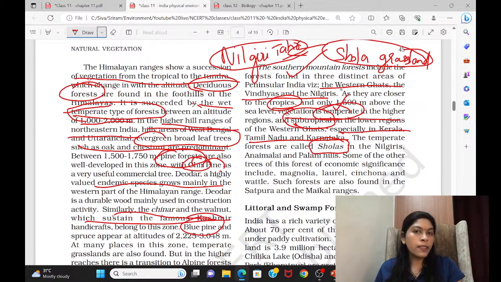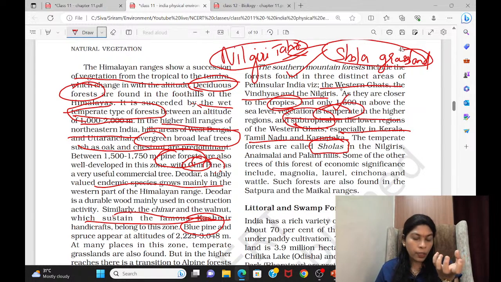In the northern side, we have three to four species. Takin is there, serow is there. Like that, we have three to four species. Even ibex is there. But this is the one and only mountain ungulate present in the southern mountains, especially the Western Ghats. And we have already nearly killed it off. So it is now present in a very limited area near Munnar in Kerala, in that area only. Eravikulam National Park is there. There we'll find this particular animal.